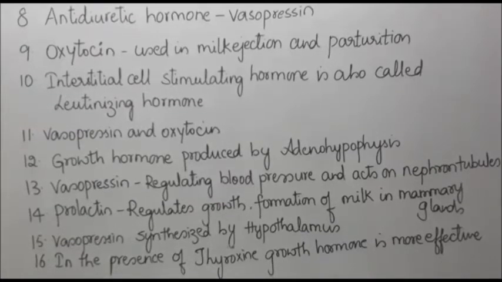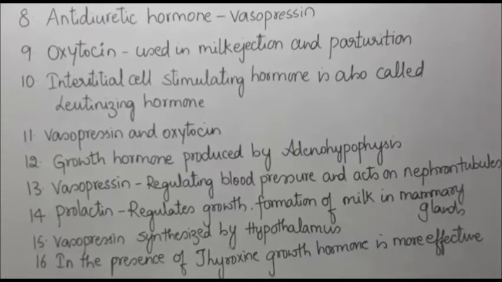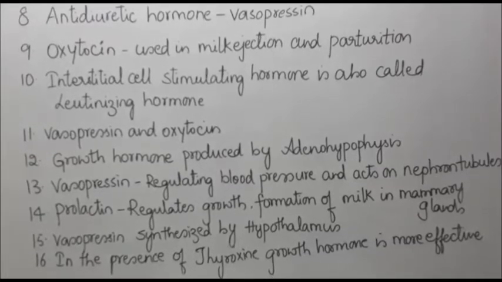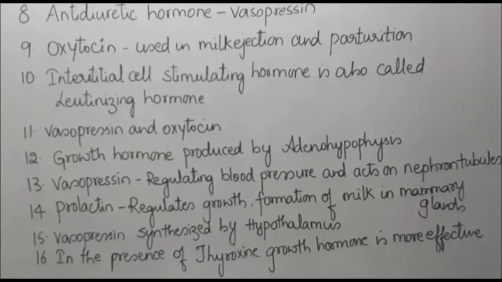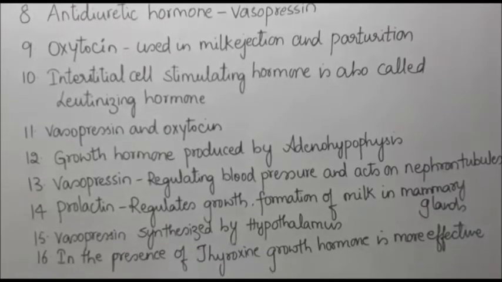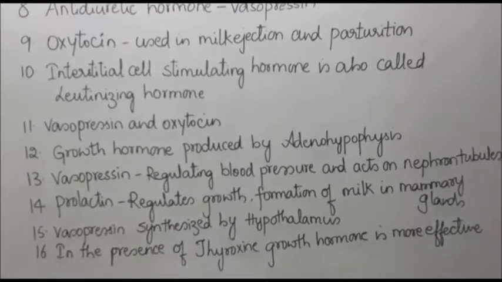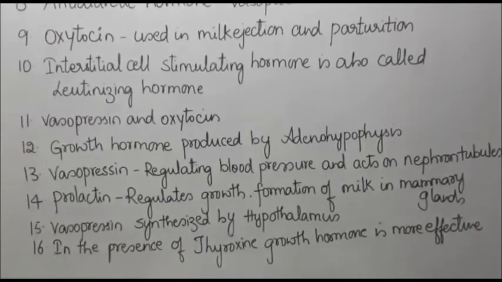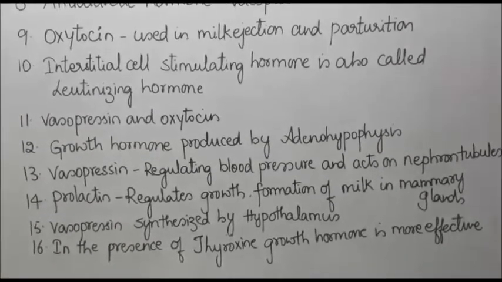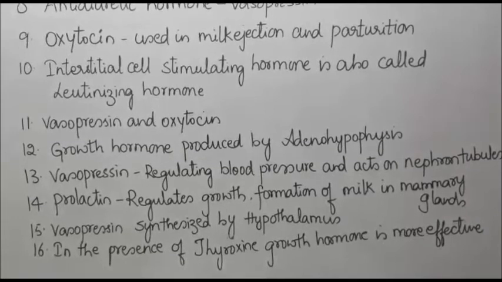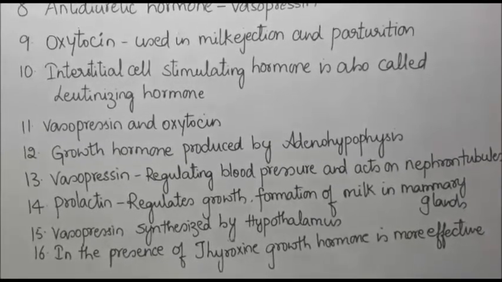This is released from the posterior pituitary, which helps in the ejection of milk and during the delivery of the baby. Interstitial cell stimulating hormone is also called luteinizing hormone because it acts on the interstitial cells of the testes. In the 11th question, the answer is vasopressin and oxytocin. The 12th one: growth hormone is produced by the anterior pituitary gland or adenohypophysis.